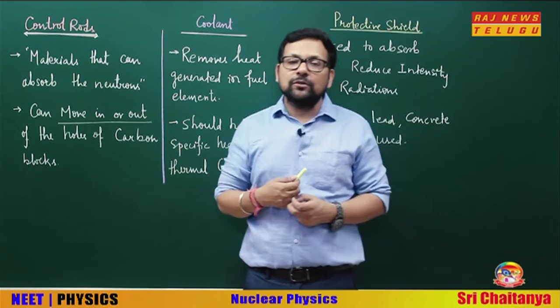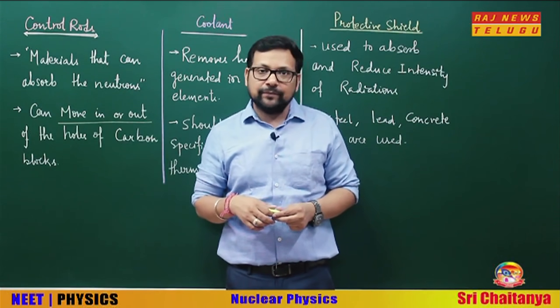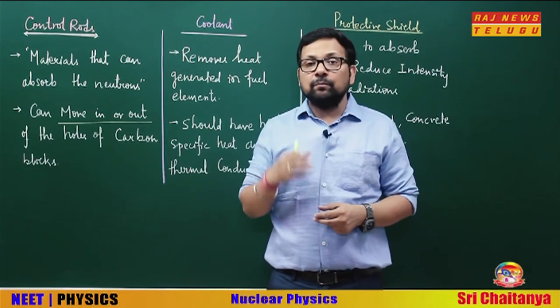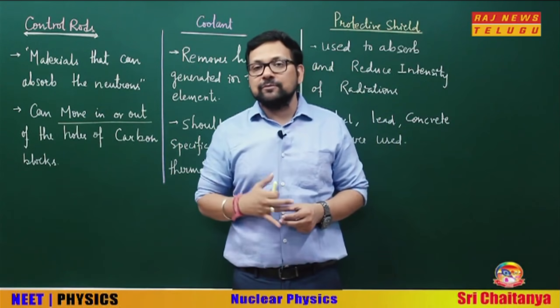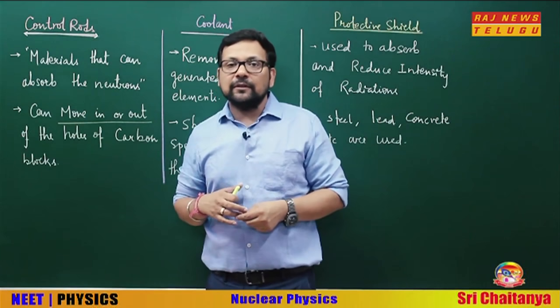So what are control rods? Rods used for absorbing neutrons. They can increase or decrease the rate of reaction. The moderator must not absorb neutrons. Okay?